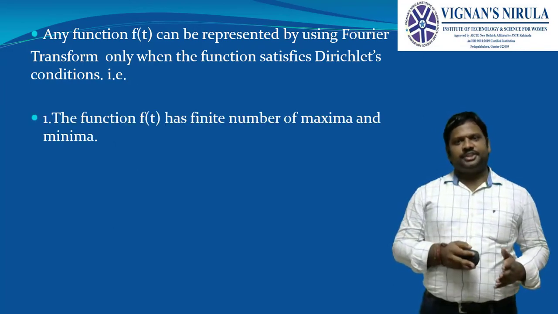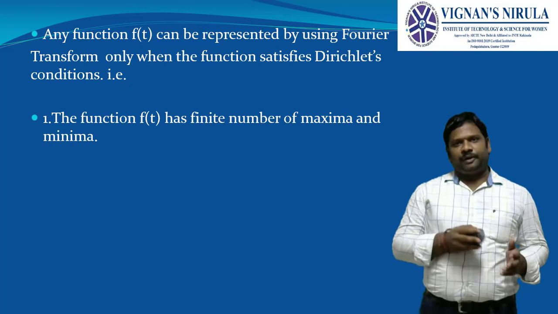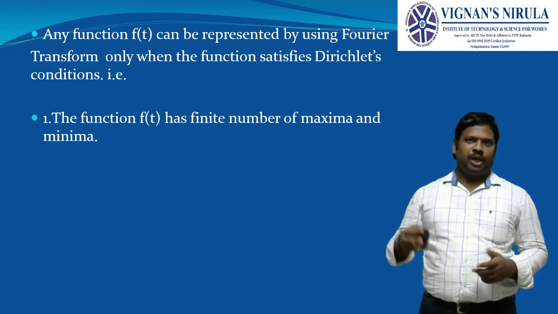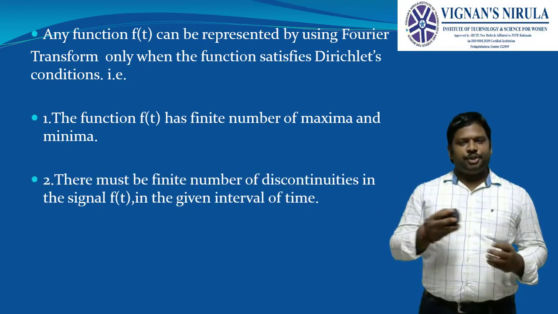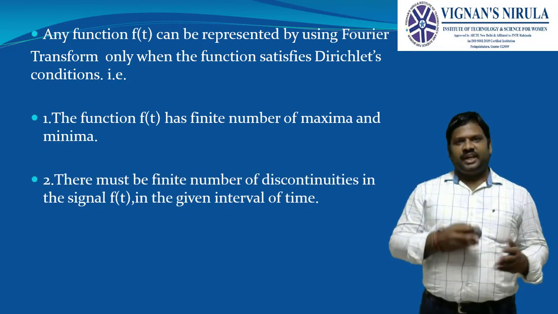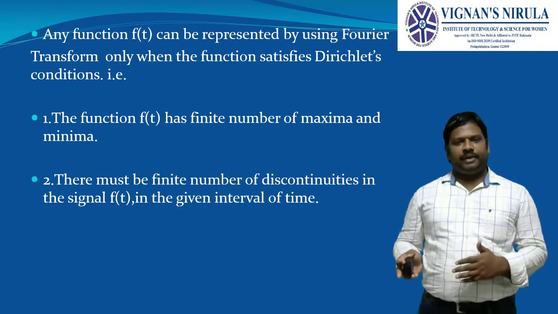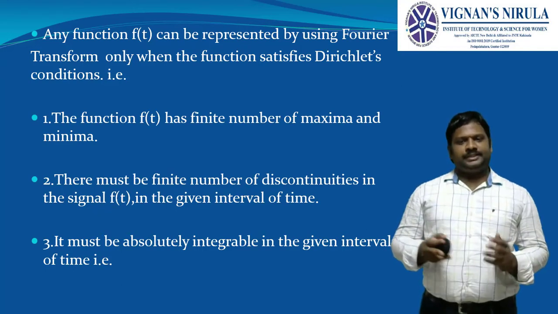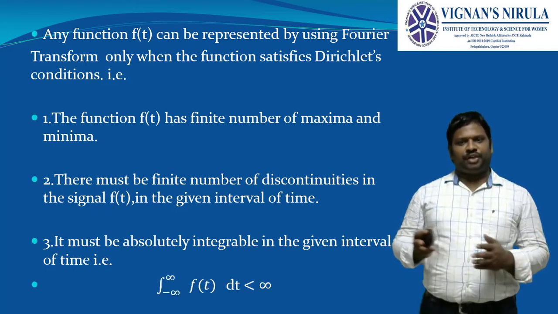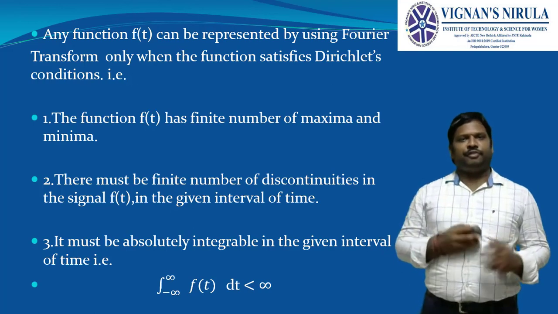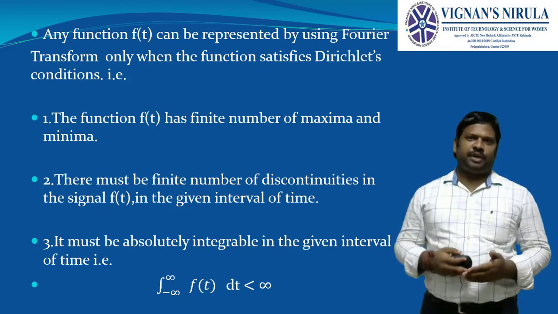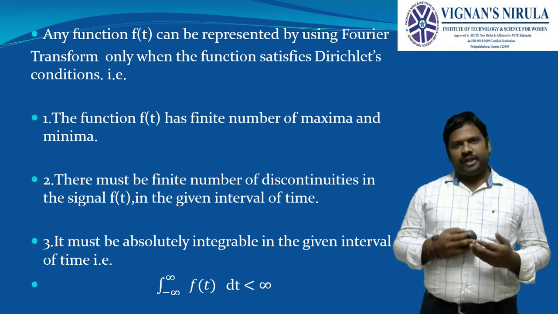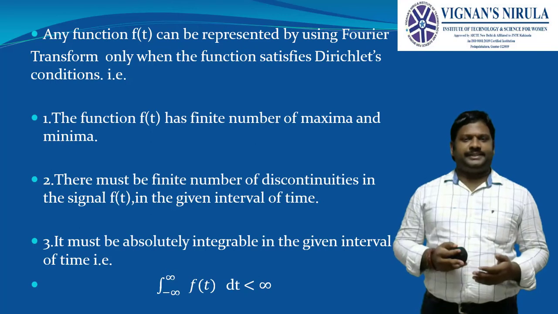What are those Dirichlet conditions? The function f of t must have finite maxima and minima. That means it should have a positive value, negative value, positive value, negative value, like that. It should have a finite number of discontinuities in the function f of t in a given interval of time. And it must be absolutely integrable, that is, the integral from minus infinity to infinity of the modulus of f of t dt is less than infinity. When these three conditions are satisfied, the Fourier transform is said to exist.